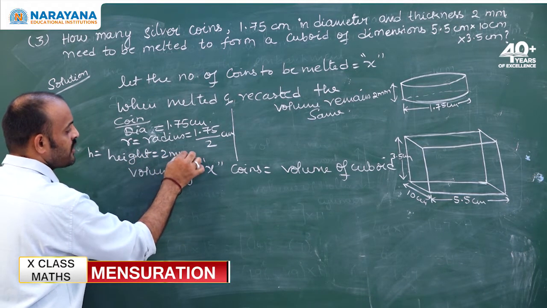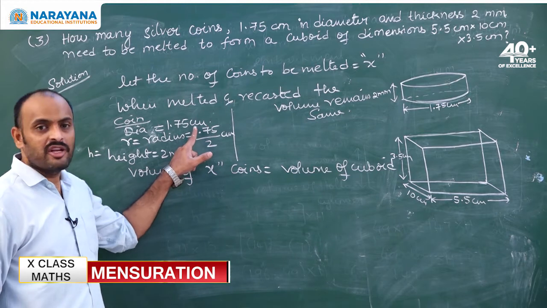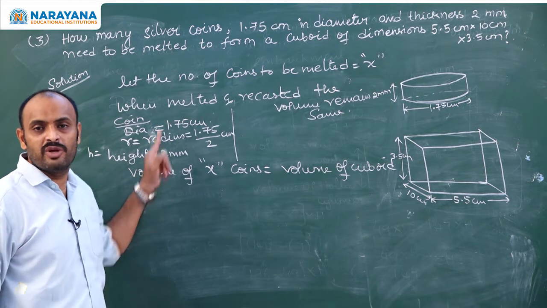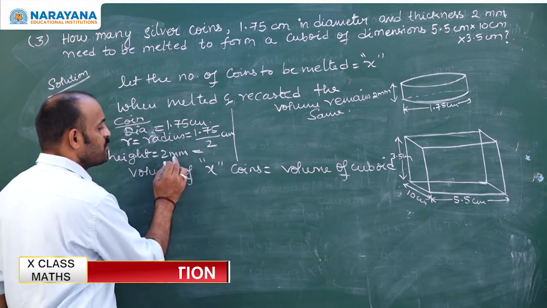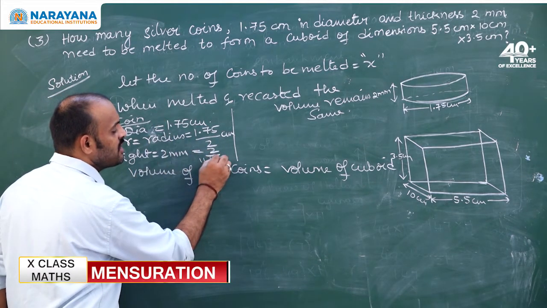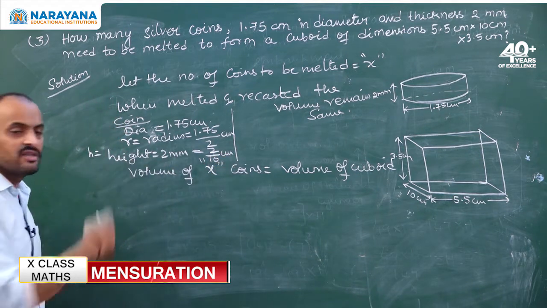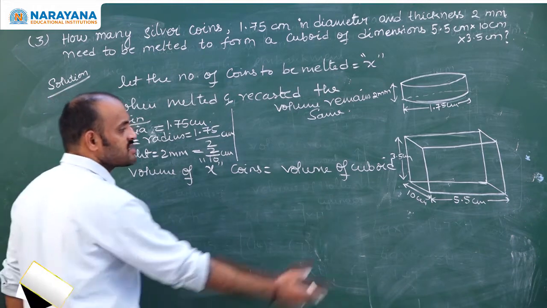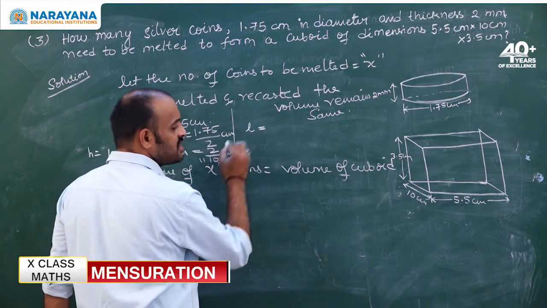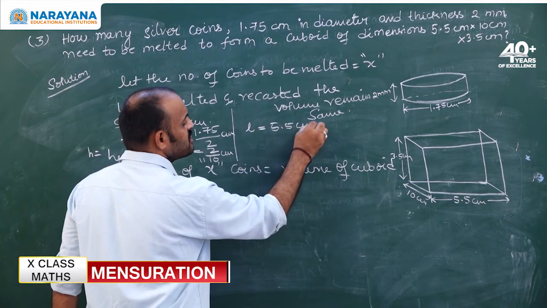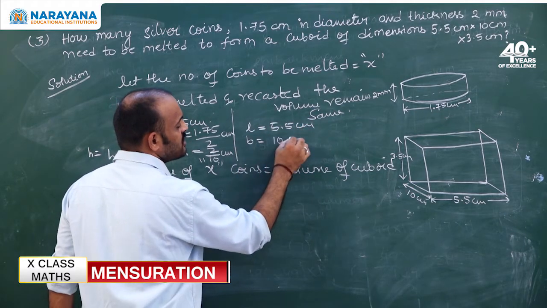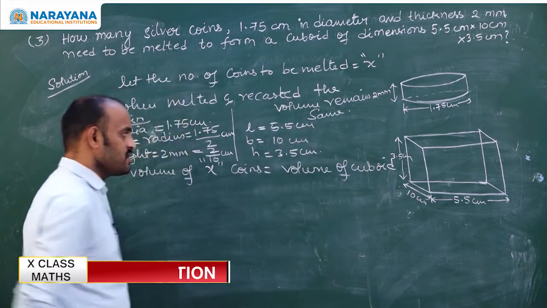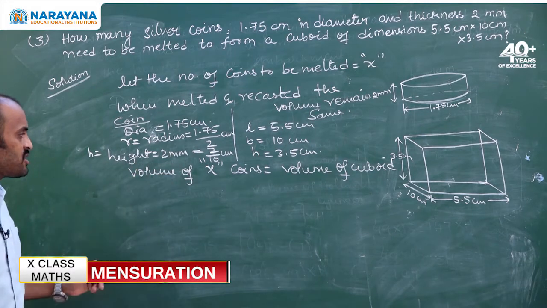If you observe, the diameter units are centimeters, while your height units are millimeters. Both should be in the same units. So, I will convert millimeter into centimeter. When you convert millimeter into centimeter, divide by 10. 1 millimeter is equal to 1 by 10 centimeters. Next, for the cuboid, length is given as 5.5 centimeters, breadth is given as 10 centimeters, height is given as 3.5 centimeters. Everything is given. Now, substitute.